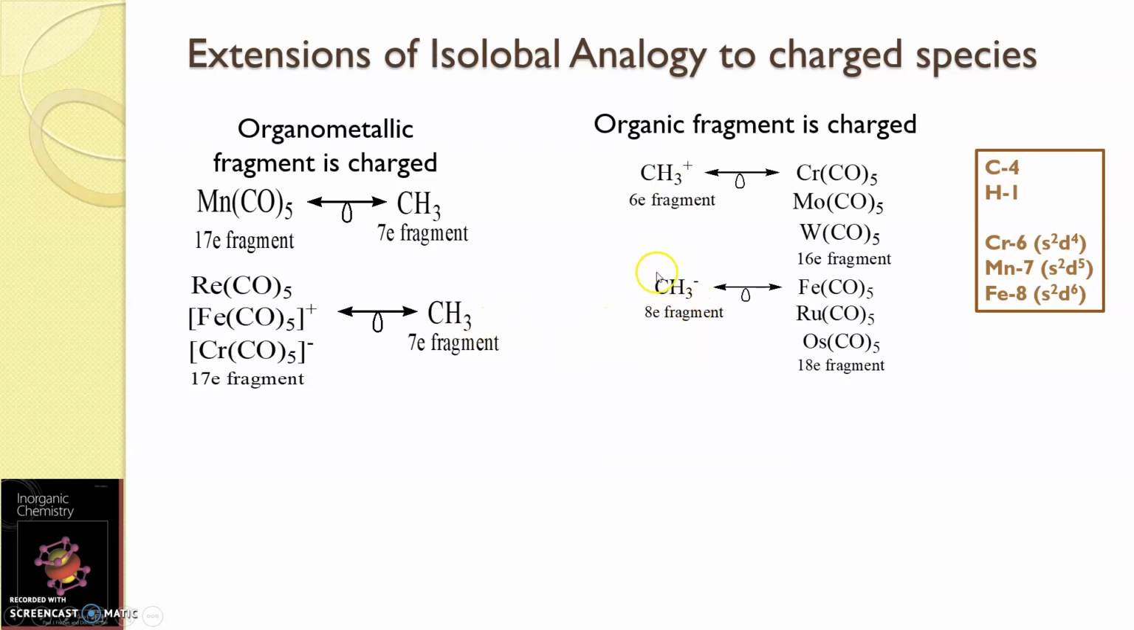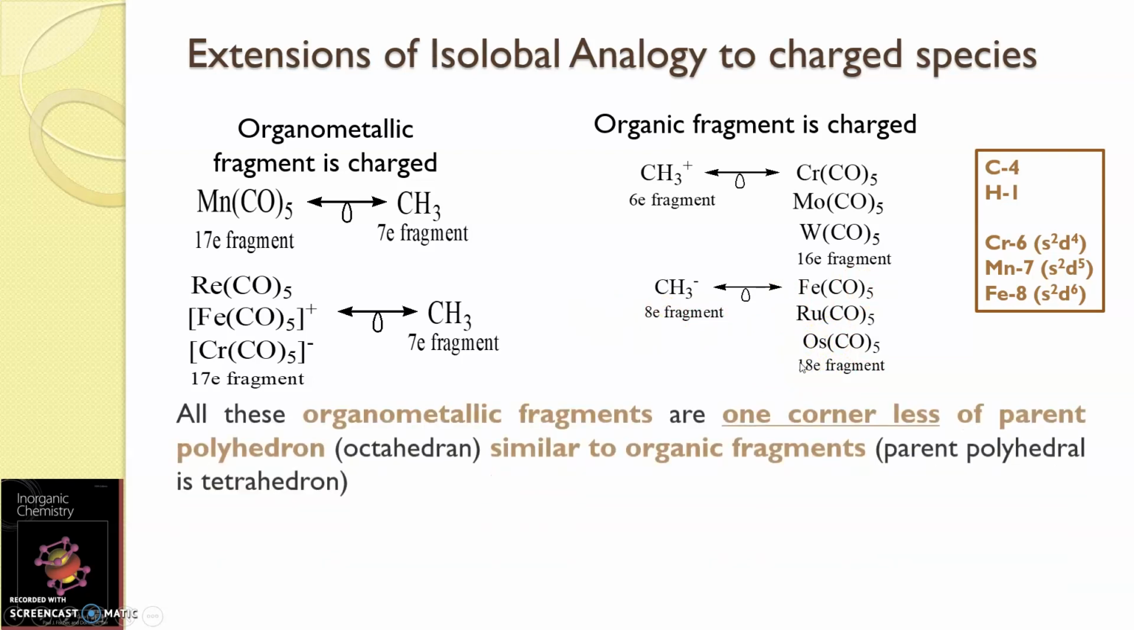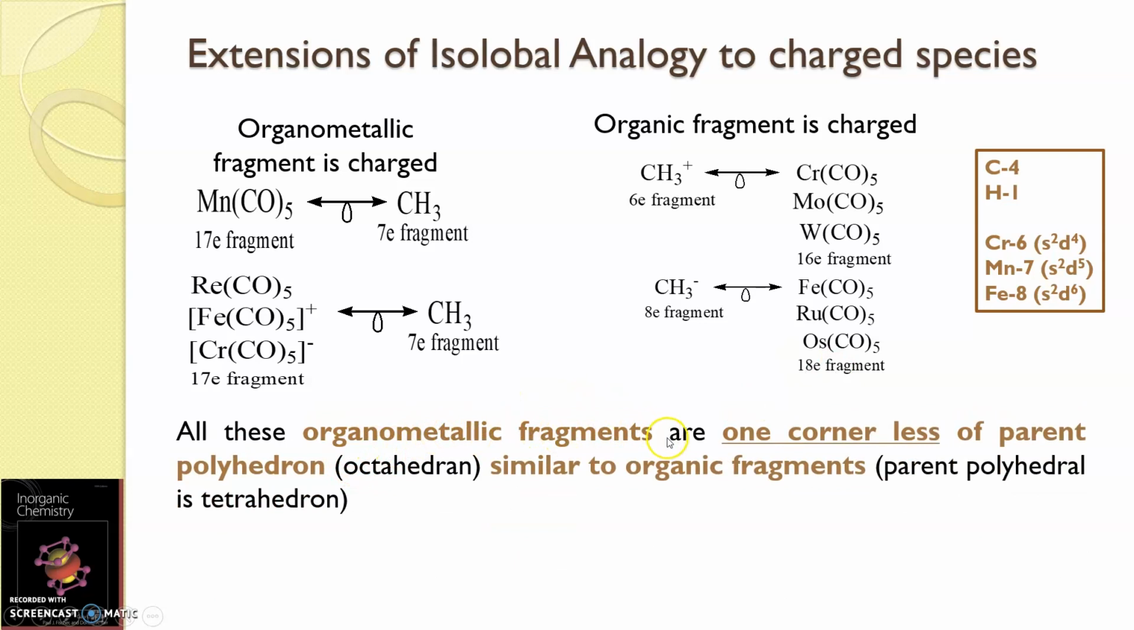Another example from CH3 is to increase the number of electrons on CH3 by adding one minus charge so that it becomes an 8 electron fragment. So the number of vertices is still 5. That means one corner less. So 10 electrons from the carbonyl group. That means 8 electrons should be from the metal. So the metal should be iron or the elements from the iron group. So these two sets of species are isolobal to each other. So all these organometallic fragments are one corner less of the parent polyhedron, that is octahedron.